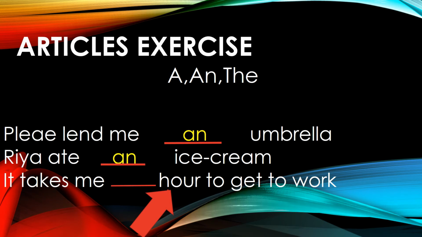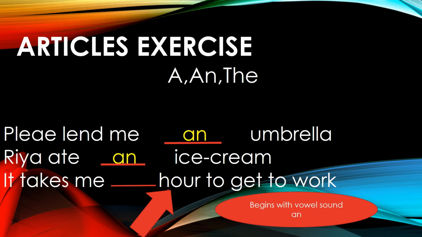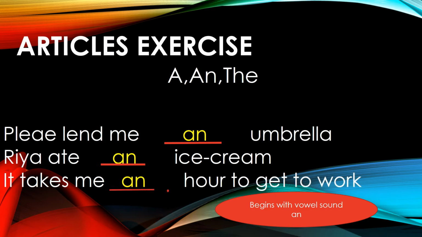Next sentence. It takes me dash hour to get to work. Look at the word hour. It begins with the consonant H, but we have to add an because it begins with a vowel sound. So before hour we always have to add an because it begins with a vowel sound. So the answer is: it takes me an hour to get to work.